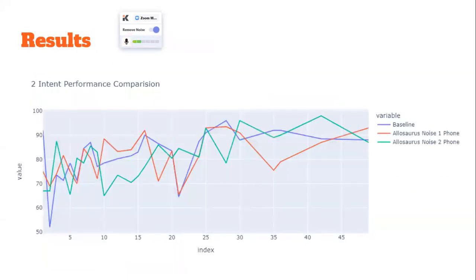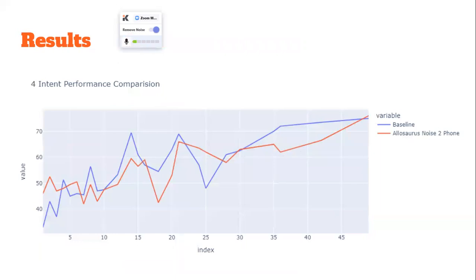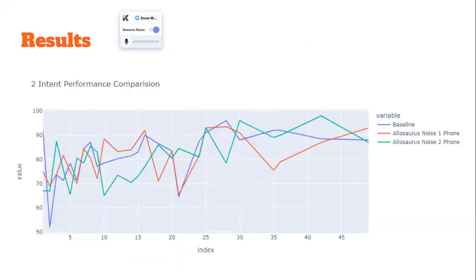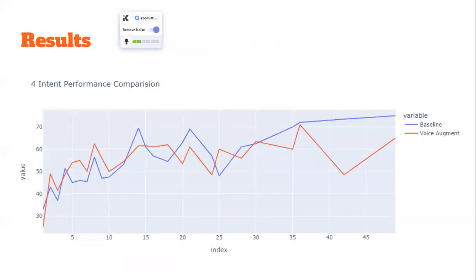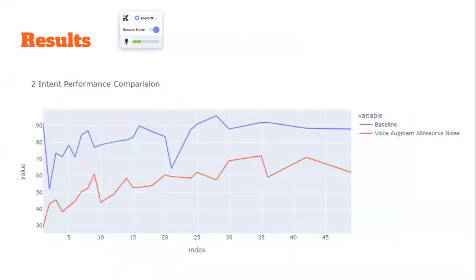As results, for the two intent classification task on noise augmentation, we found that the performance was similar to our baseline. It was the same also for the four intent classification. Here we tried to change one or two phones with the second most probable phone. For our voice augmentation, again, the results were quite similar to our baseline, both in the 2 and 4 intent tasks.